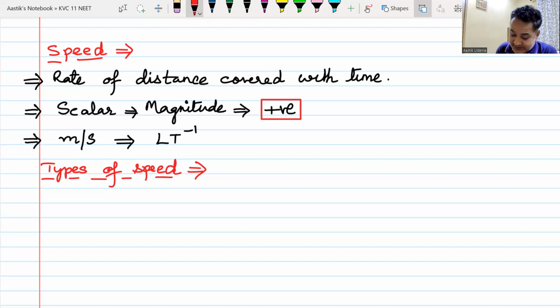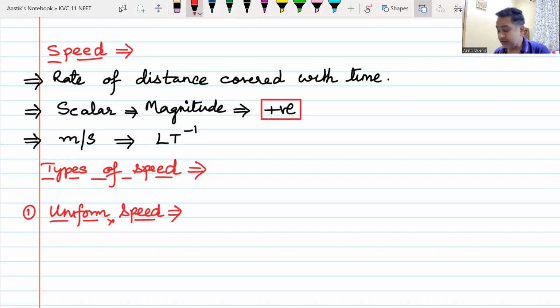The first type of speed that we are going to deal with is our friendly neighborhood uniform speed. I hope you have heard this term, uniform speed. Yes or no?